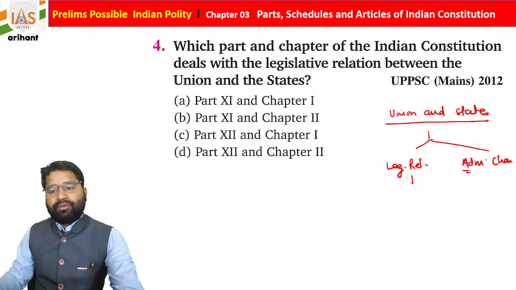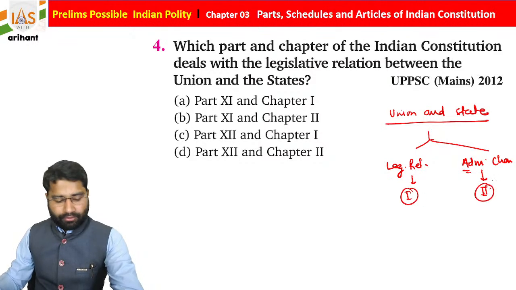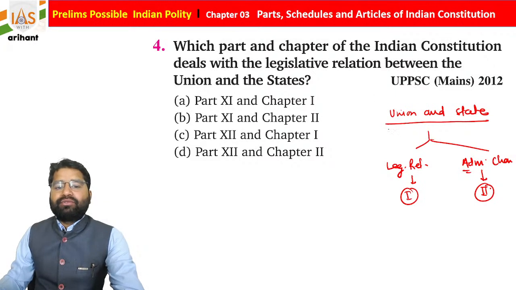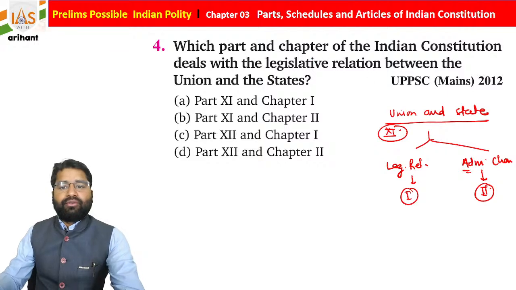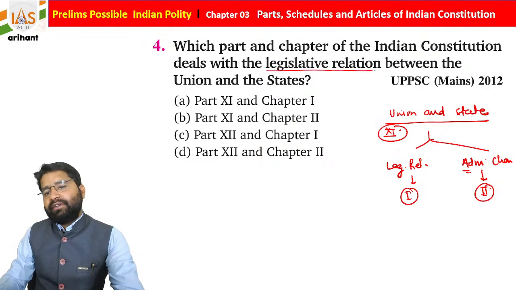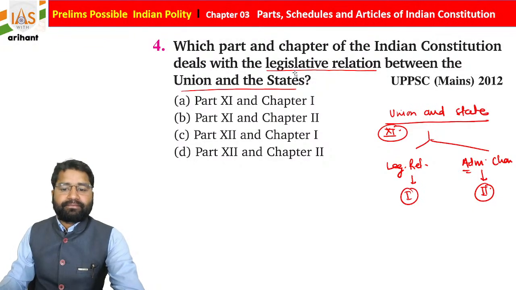This is under chapter 1, and this is under chapter 2. And students, it is mentioned under Part number 11 of the Indian Constitution. So what is it mentioning? Which of the following deals with the legislative relation between the Union and state? Legislative relation. Getting it? So it is mentioned under Article 245